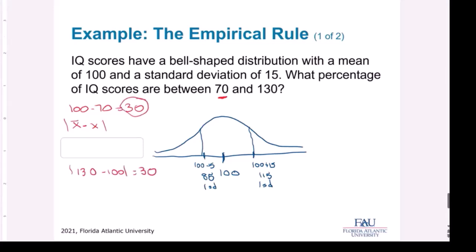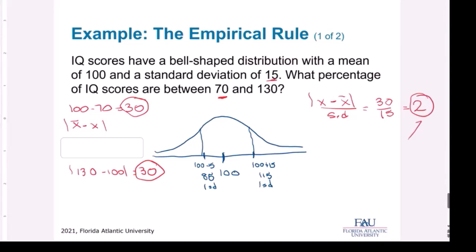We're 30 away from the mean on both sides. I want the absolute value of the mean minus x. This is 30, and our standard deviation is given right here, is 15. That gives me 2.